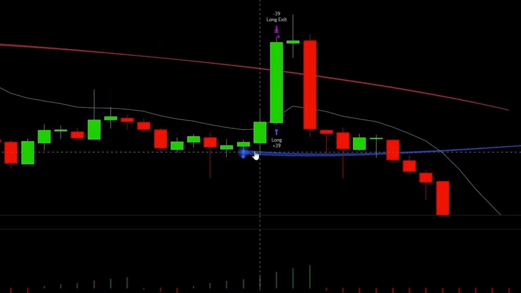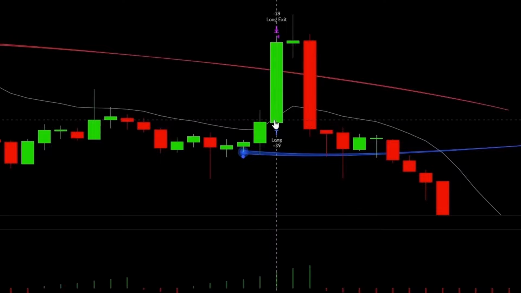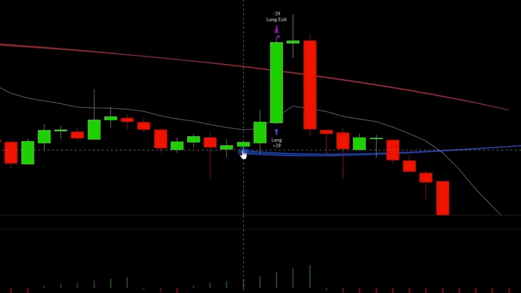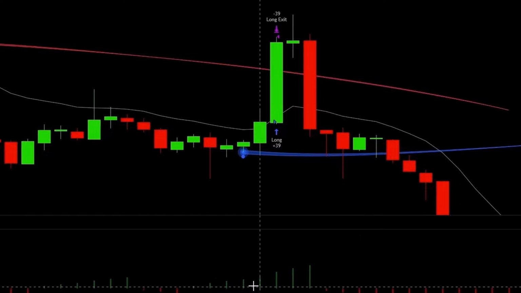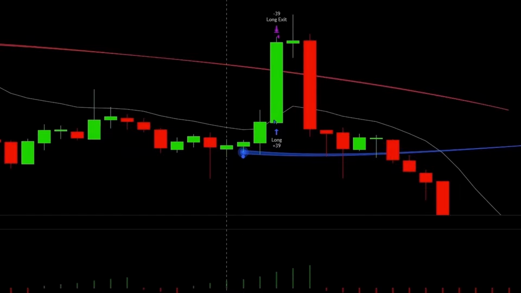Okay, here we have a valid long entry signal. As I mentioned earlier, as this indicator has a one candle repaint, we will only enter after the close of the first candle, so right here. For a valid long entry, we need a buy signal, which is a blue dot from the MA Sabres, and a confirmation, a green bar from the Weiss Wave Volume. In this case, we got both of those.